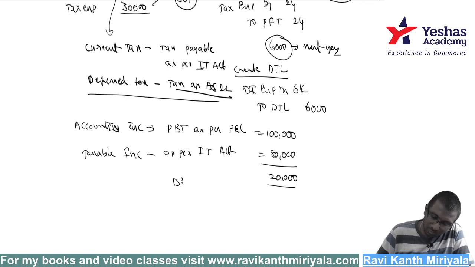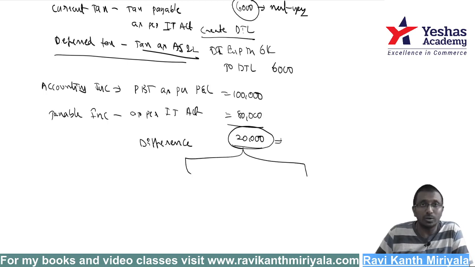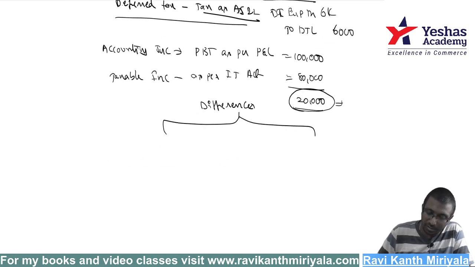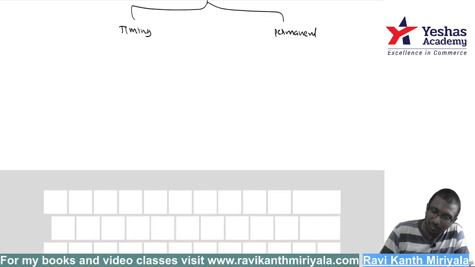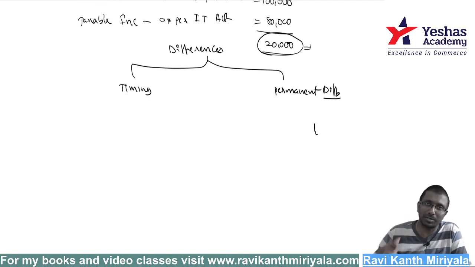Now these differences are of two types. For this 20,000 rupees, do you create deferred tax? No, it depends on the type of difference. What do we record? The first one is timing difference. The next one is permanent difference.